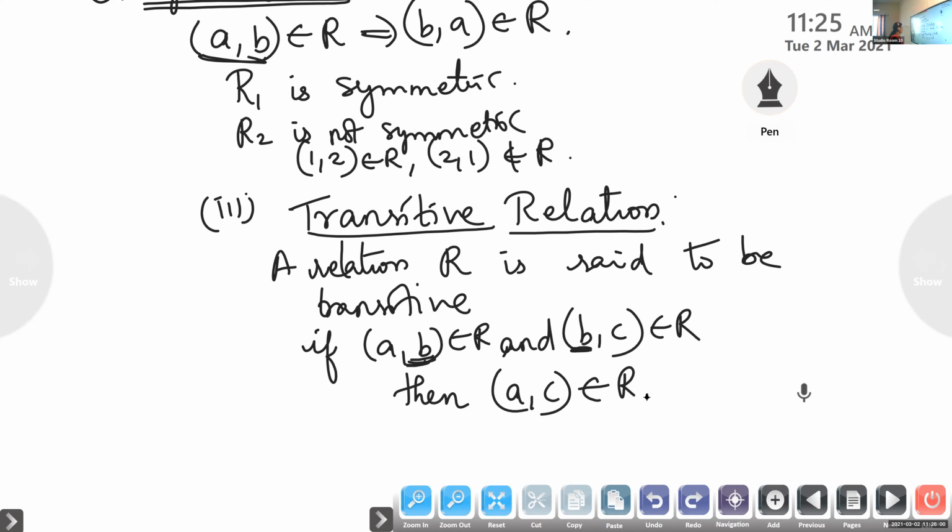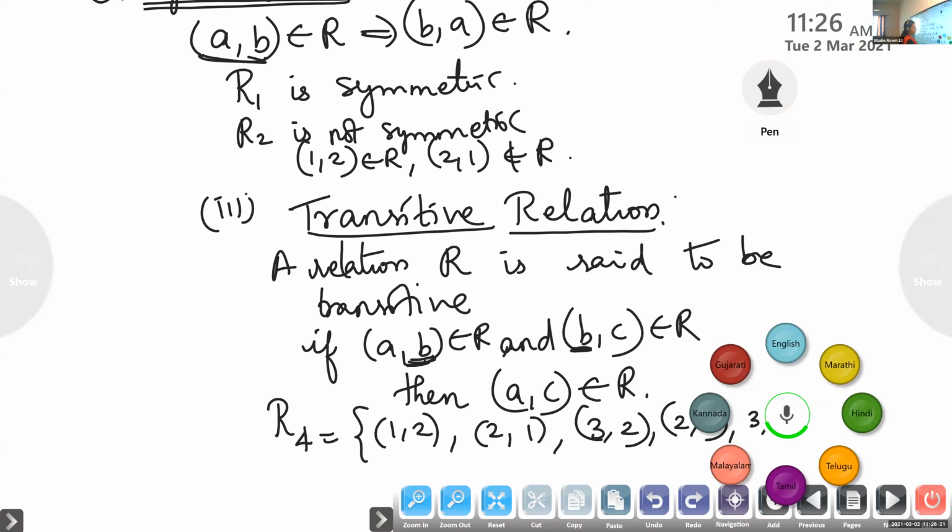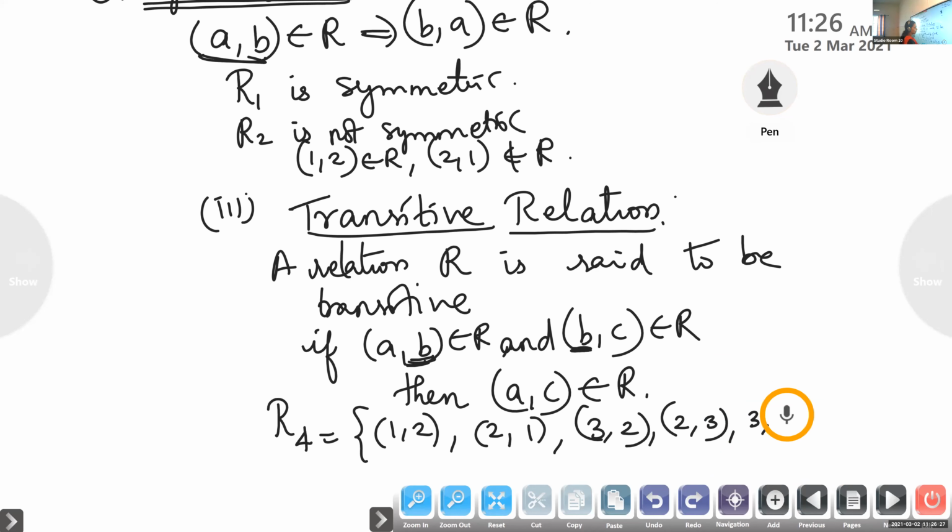If AB is there and BC is there, then we should have AC belongs to R. So for example, suppose I give an example, R4. Consider the set R4: (1,2), (2,1), (3,2), (2,3), (3,3). Is it transitive?